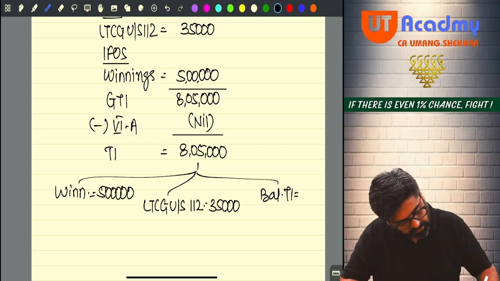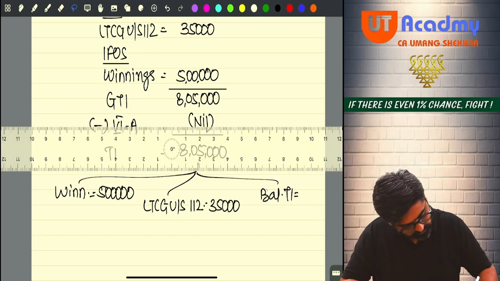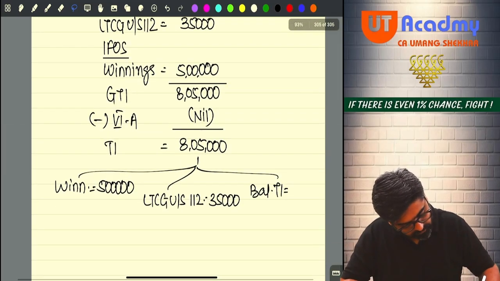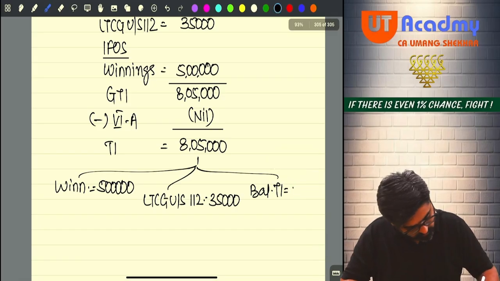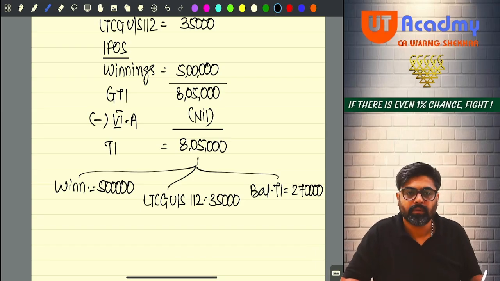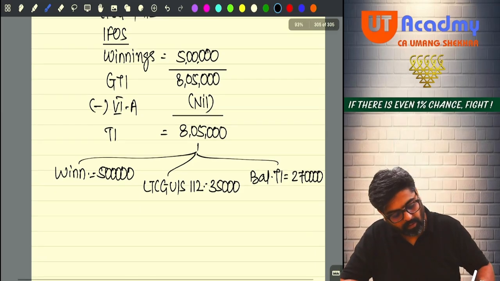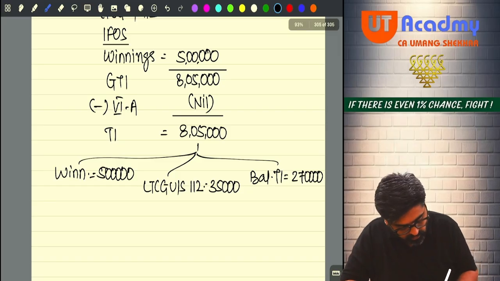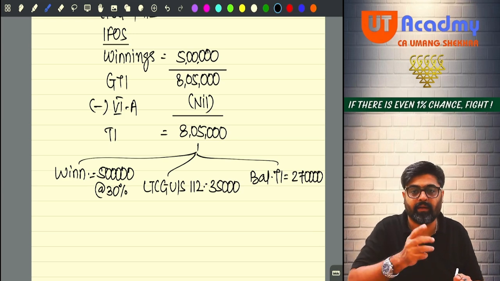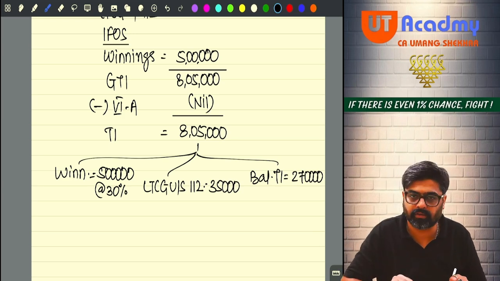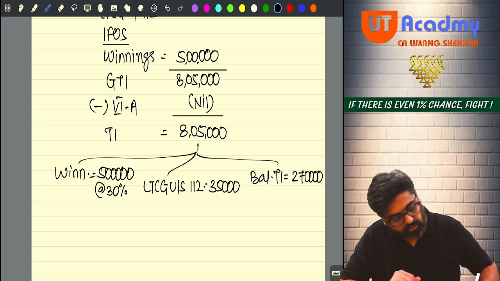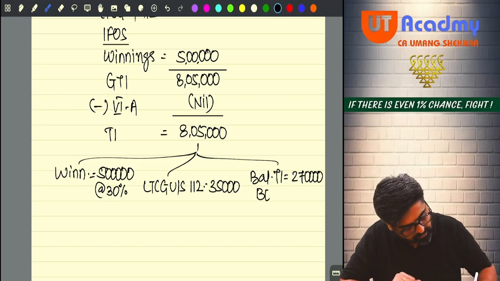Sir, balance total income is 2,70,000. Done, sir? Sure? Now pay attention. Here on winnings, I have to pay 30% flat. On LTCG, I have to pay 20% because the 20% rate is given over there. So for balance total income, my basic exemption limit here will be 3 lakh, because I am following 115 BAC.